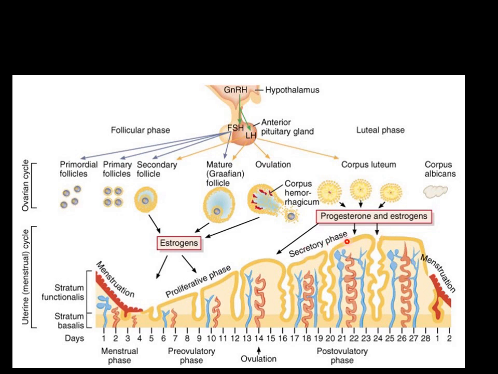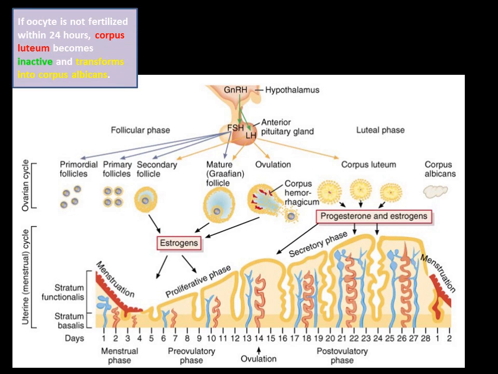So the endometrial glands will be completely developed, and they will start secreting their secretion. Now such an endometrium is ready for what? It is ready for implantation. Implantation of what? Implantation of the zygote.